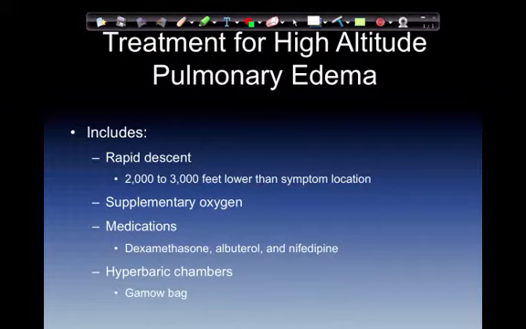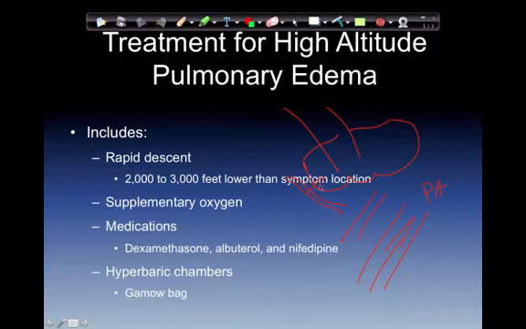Now, nifedipine is a smooth muscle dilator, which by decreasing the amount of pressure in the pulmonary artery, decreases the amount of pressure in the actual pulmonary trunk, so we don't get a movement. If the pressure is decreased this way, then the fluid won't flow into here. So if we decrease the pressure here, there's probably going to be a balancing act between the alveolar sac and the capillary level.